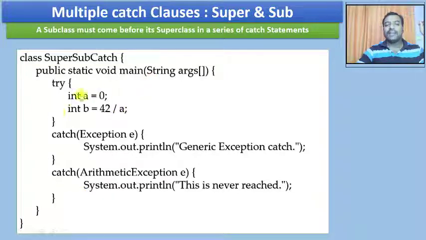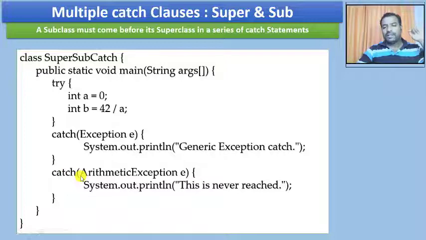Whenever there is an arithmetic exception, every time only this catch clause is called. Hence the control will never reach this exception. If I execute this code, you're going to get a syntax error stating unreachable code, because this catch clause will never be reached.